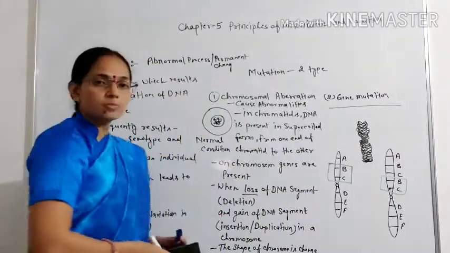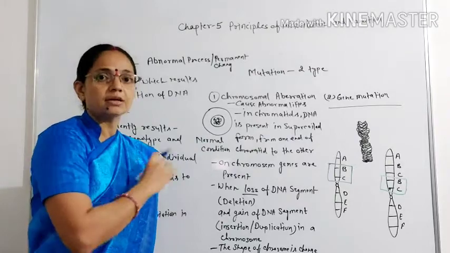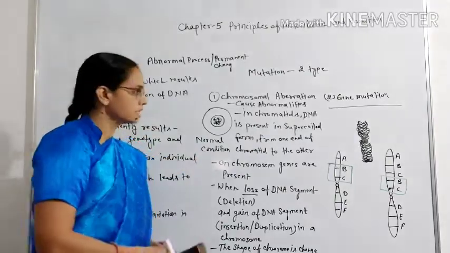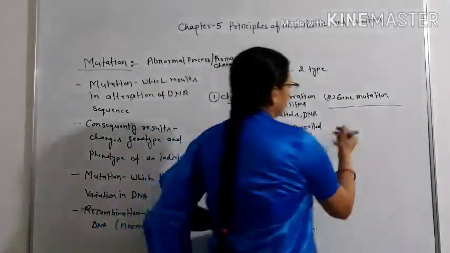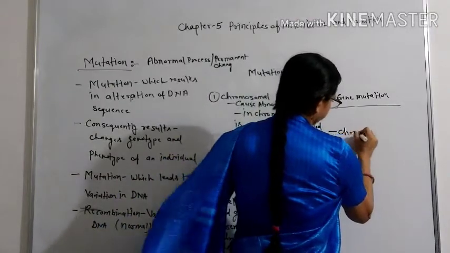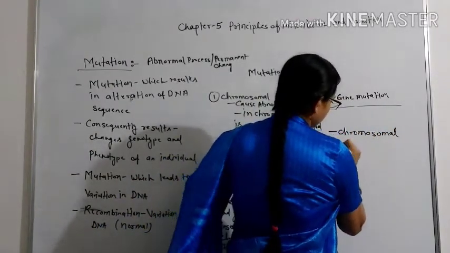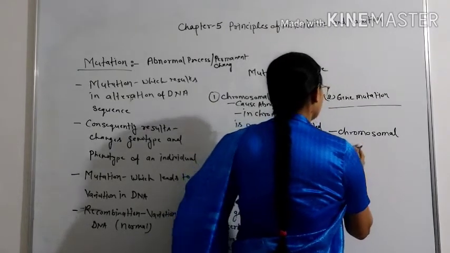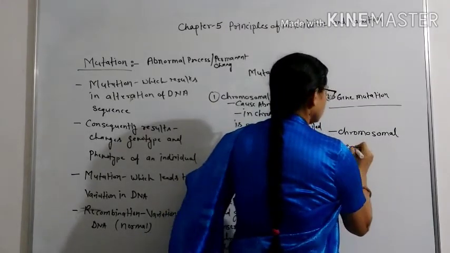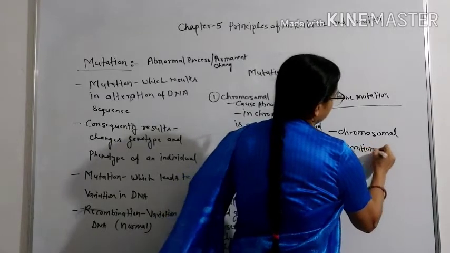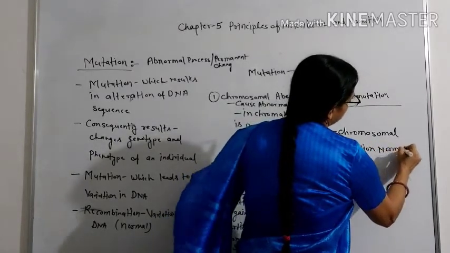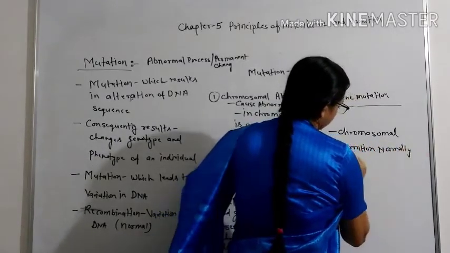And chromosomal aberration we can normally see in cancer cells. Chromosomal aberration is normally found in cancer cells.